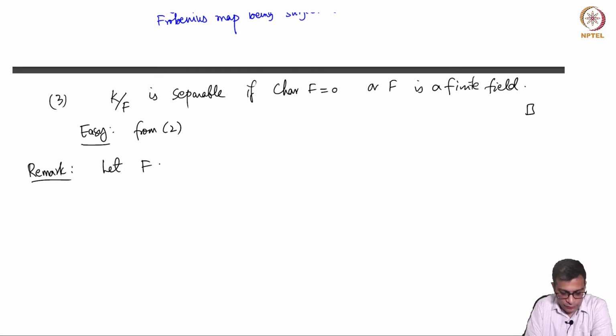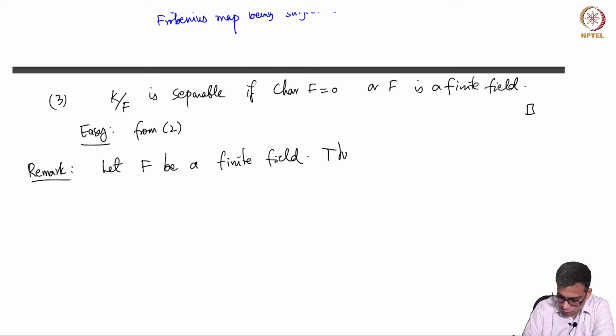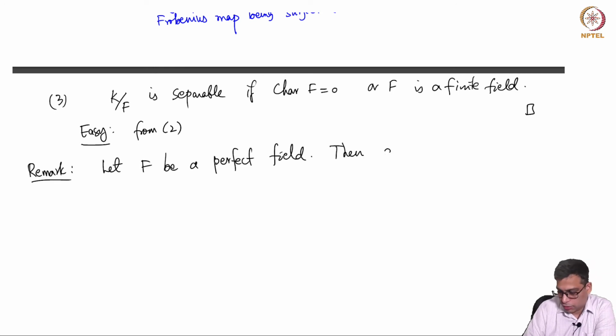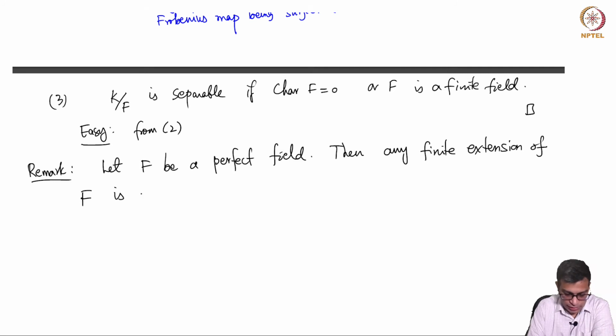Let F be a perfect field. Then any finite extension of F is separable, right?